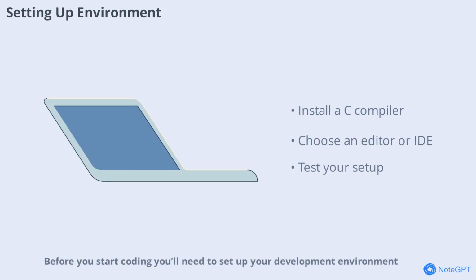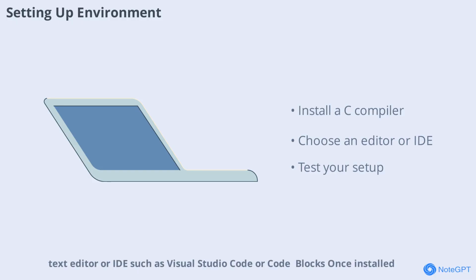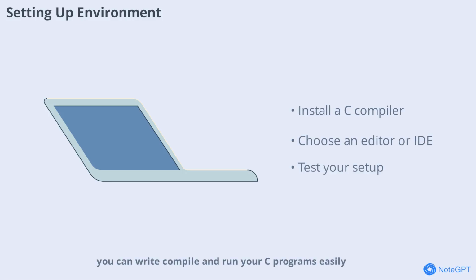Before you start coding, you'll need to set up your development environment. This usually involves installing a C compiler like GCC and a text editor or IDE such as Visual Studio Code or Code Blocks. Once installed, you can write, compile, and run your C programs easily. Setting up correctly ensures a smooth learning experience as you progress.